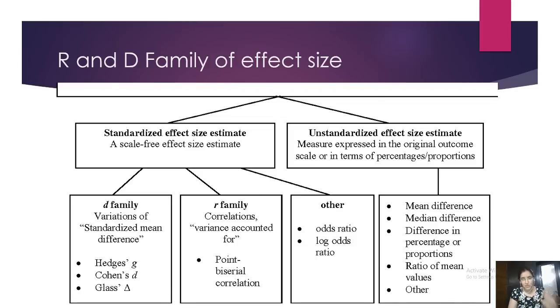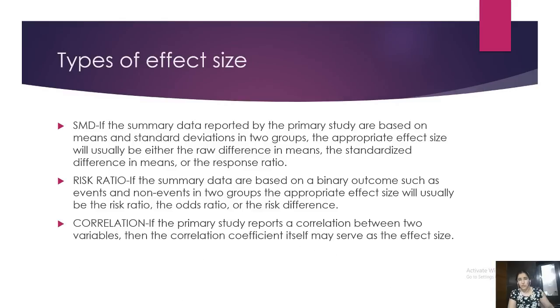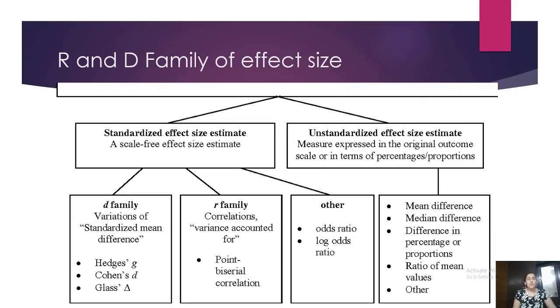And last but not the least, when my input is a risk ratio or an odds ratio, I'll come to both of them, then the family is called the others effect size family. I hope it is very clear from the chart that if it is a D family, you need a standard mean difference, and the effect size which comes is known as either Hedges G or Cohen's D or Glass's G, and these are all types of effect sizes based on inputs.